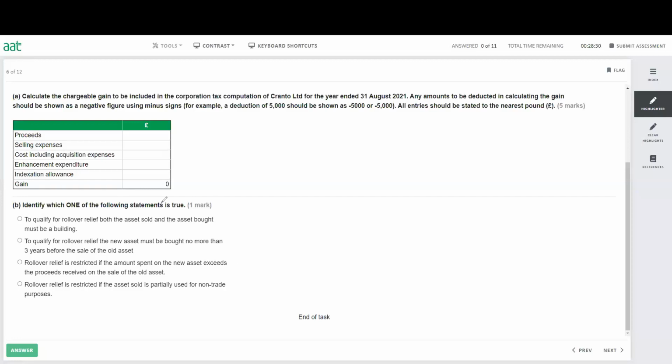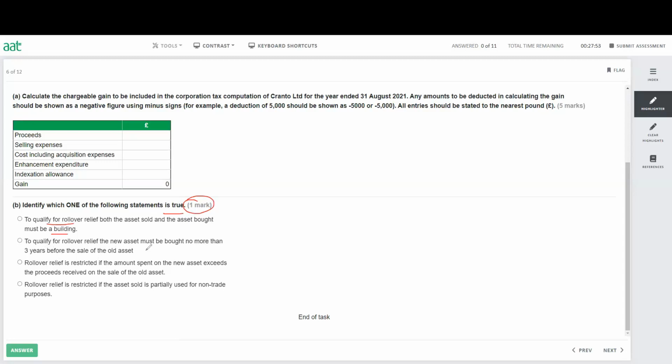Next question we have here, just for 1 mark, it's a true and false question. Identify which one of the statements is true. To qualify for a rollover relief, both the asset sold and the asset bought must be a building. It's not necessary, it doesn't have to be a building. It could be any asset. If the asset is qualified, then you can claim the rollover relief. The gain will be deferred for a future period, but it doesn't only have to be a building. To qualify for rollover relief, the new asset must be bought no more than 3 years before the sale of the old asset. That's not true.